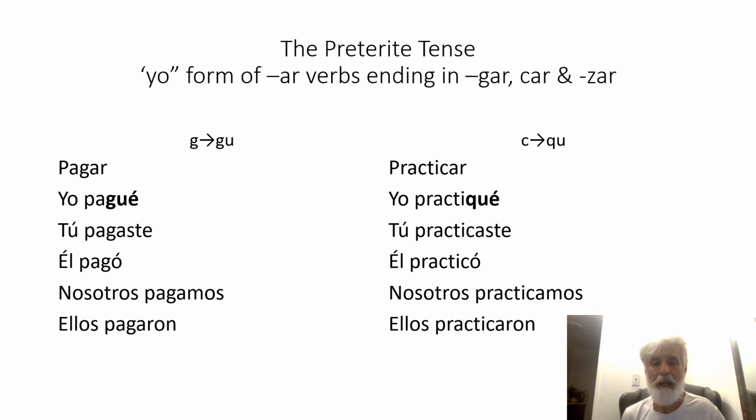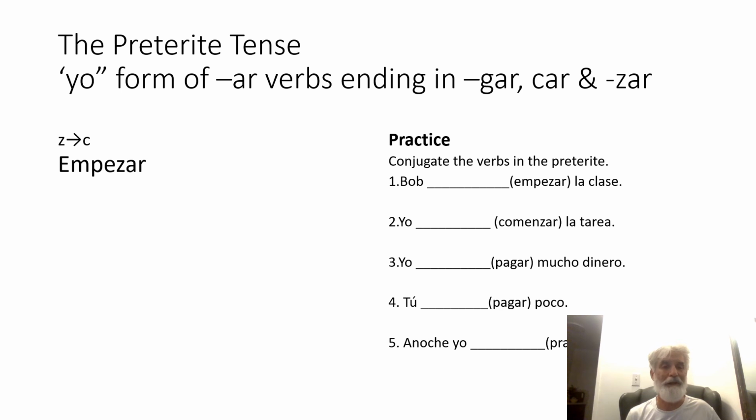All right. And there's one more category. These are verbs that end in ZAR, and the Z of the stem will go to C only for the yo conjugation. So let's take a look at the verb empezar. You should all know it. It's the verb to begin, but we want to put it in the preterite or past tense. So you began would be tú empezaste. The stem is empez. The ending is aste. He began is él empezó.